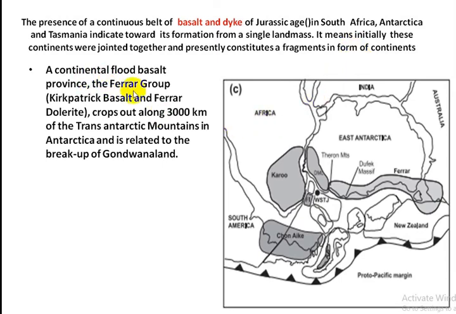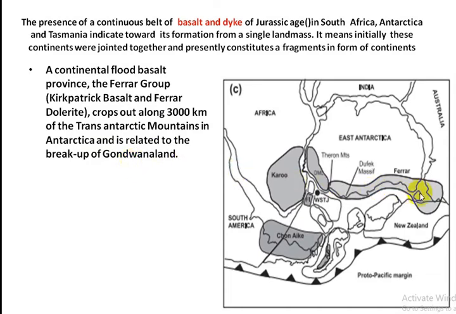A continental flood basalt province, that is Ferrar group, crops out along 3000 kilometer of the Trans-Antarctic mountain in the Antarctica and is related to breakup of Gondwana land.